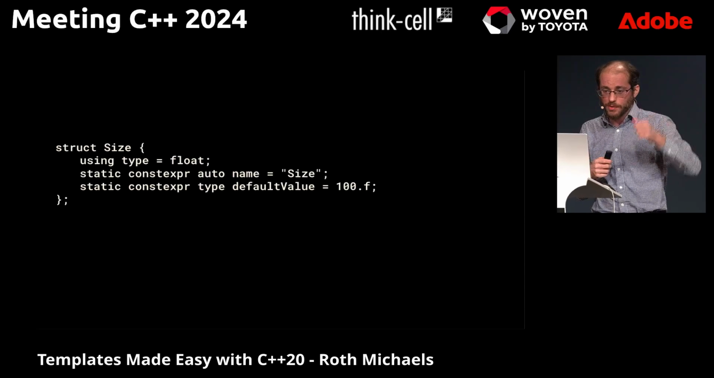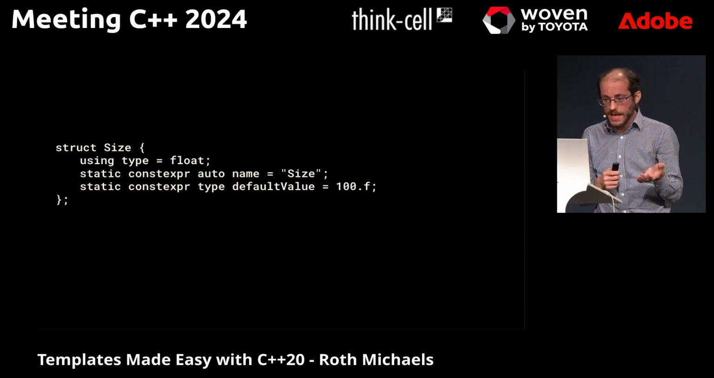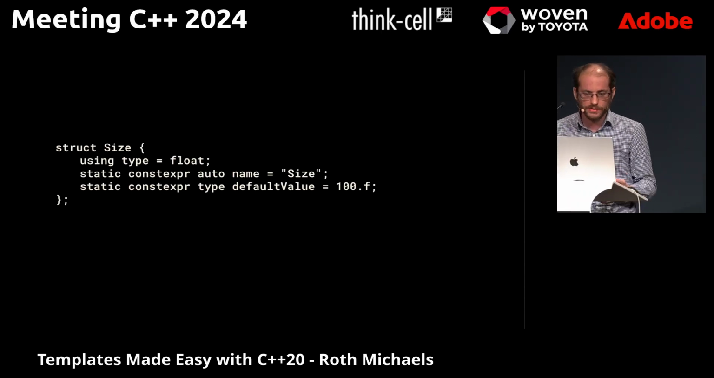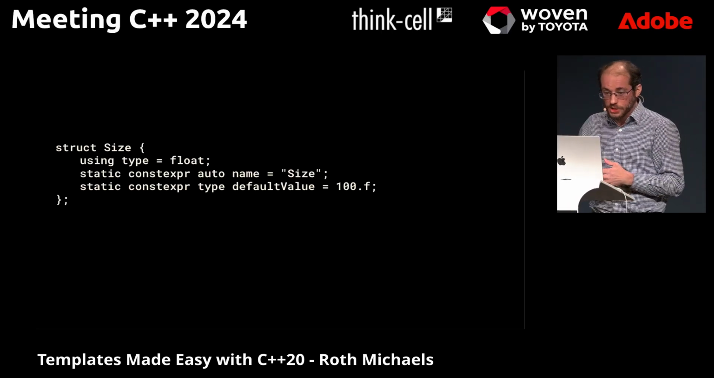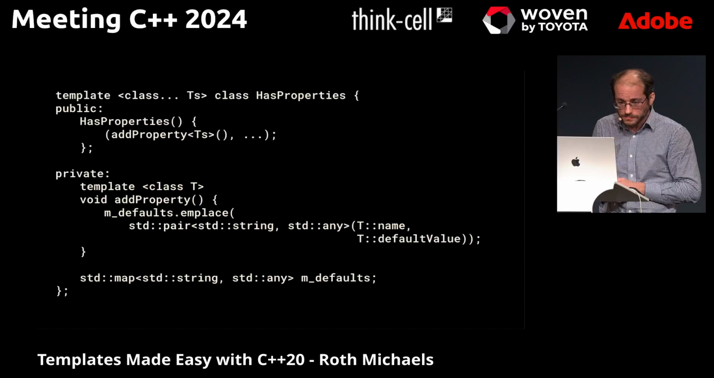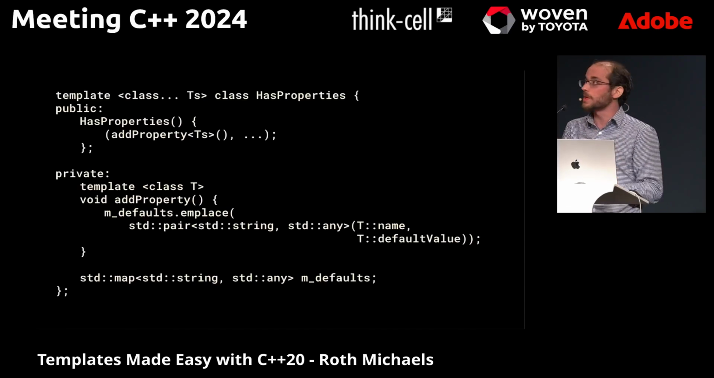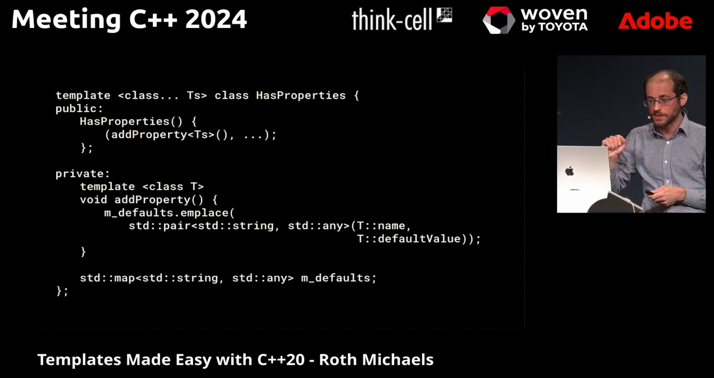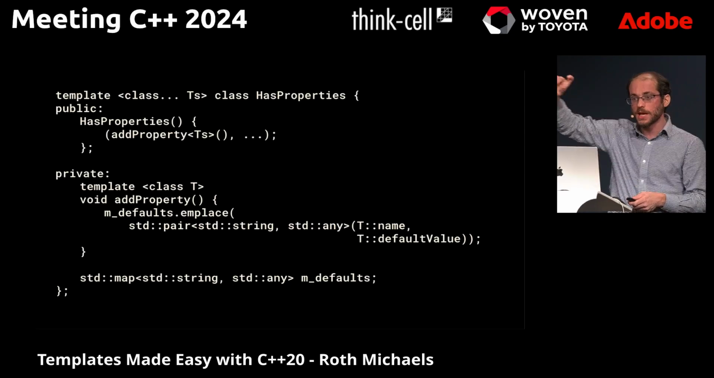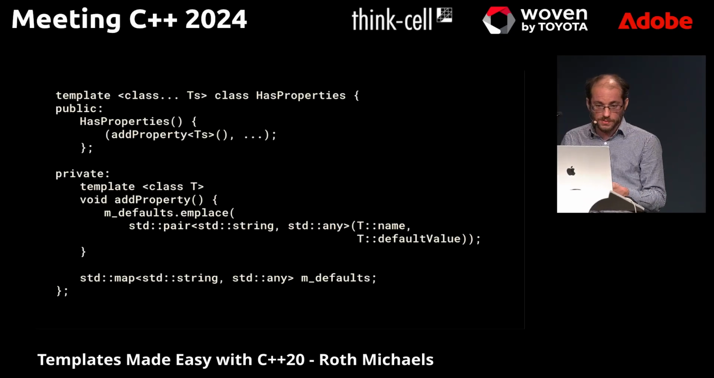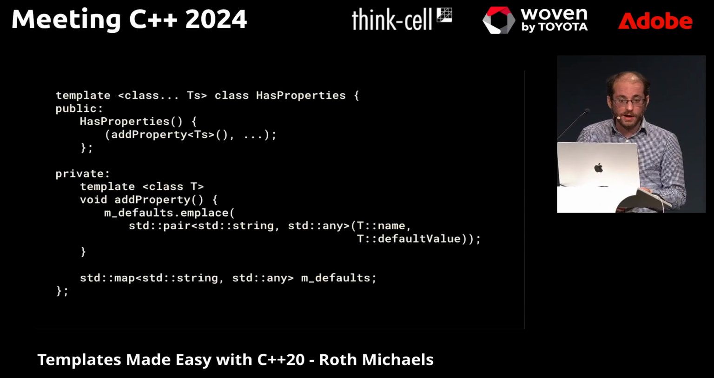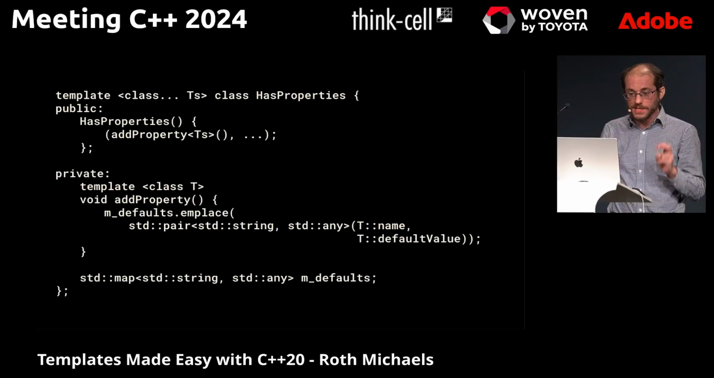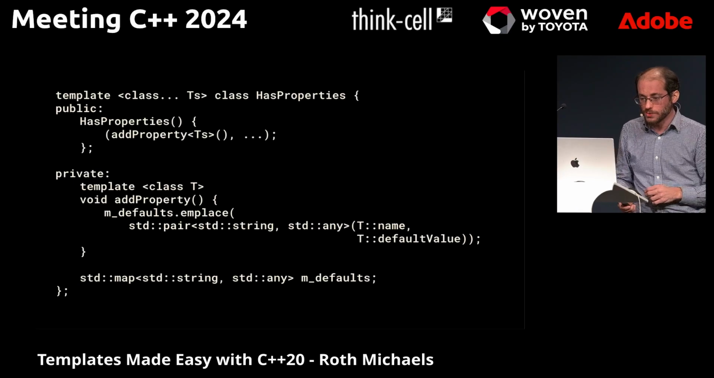It will have a type for the property, which will be float. It'll have a name that we can use for serialization. We'll call that the string size. And we'll give it a default value for when the widget's initialized, and we'll say it's 100. And then what we can do with this is we have this mixin class called hasProperties that takes a list of types, and each one of those types will be one of these structs defining a property. And on construction, it will call this addProperty function for each one of the types.